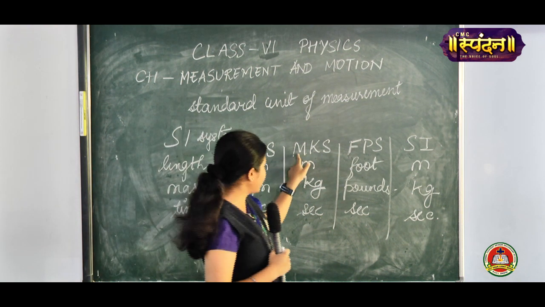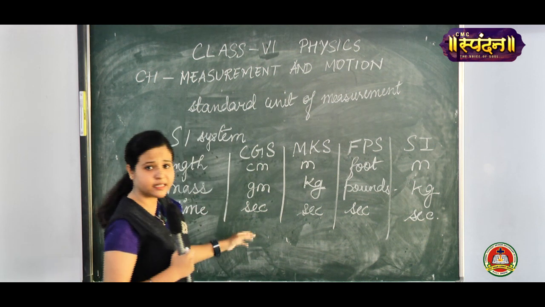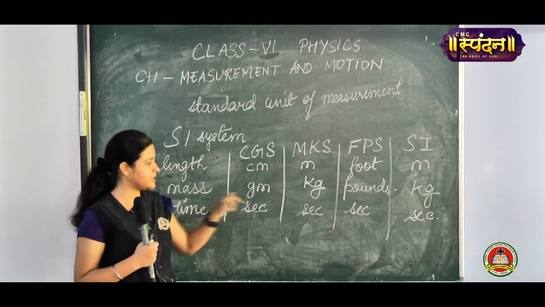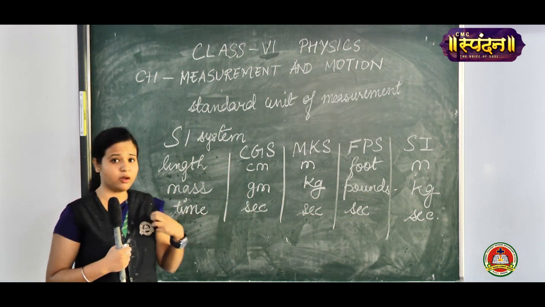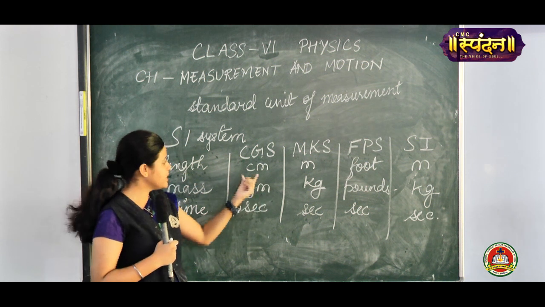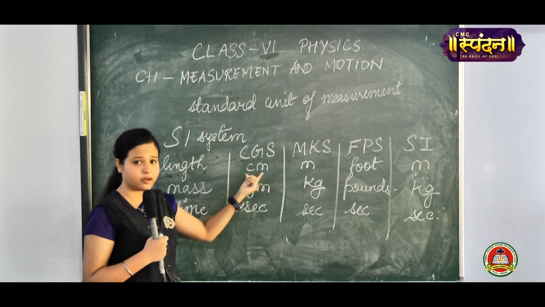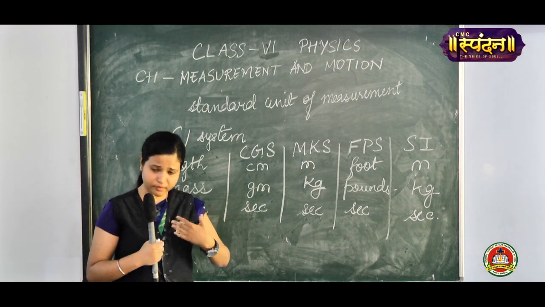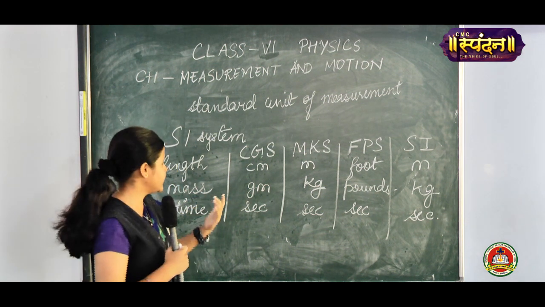Soon we realized that the CGS system cannot be used to calculate heavier objects, because gram cannot measure more weight, and centimeter cannot be used to calculate long distances.